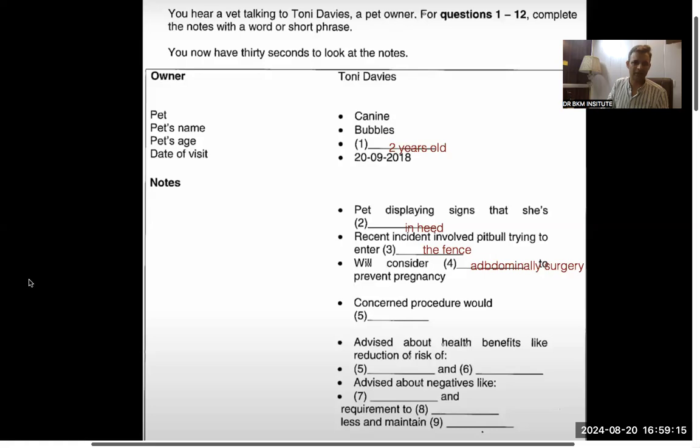She'll have an ovarian hysterectomy. So that is what he is talking about. So let's change my word, and I will try to do that. Ovarian hysterectomy.